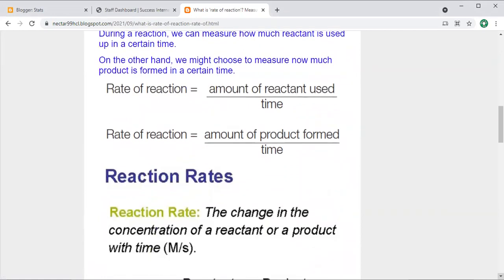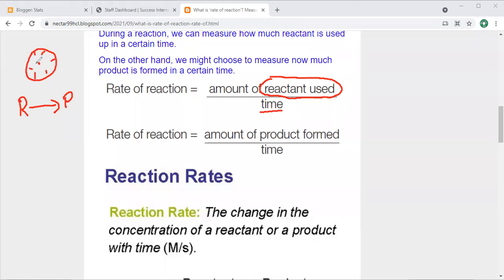Okay, first you can measure or calculate the amount of reactant. Then you should divide it by the time, how much time it takes to convert into product. You know very well, reactants convert into product, and with the help of a stopwatch you can measure the time. So this is the first way to calculate.